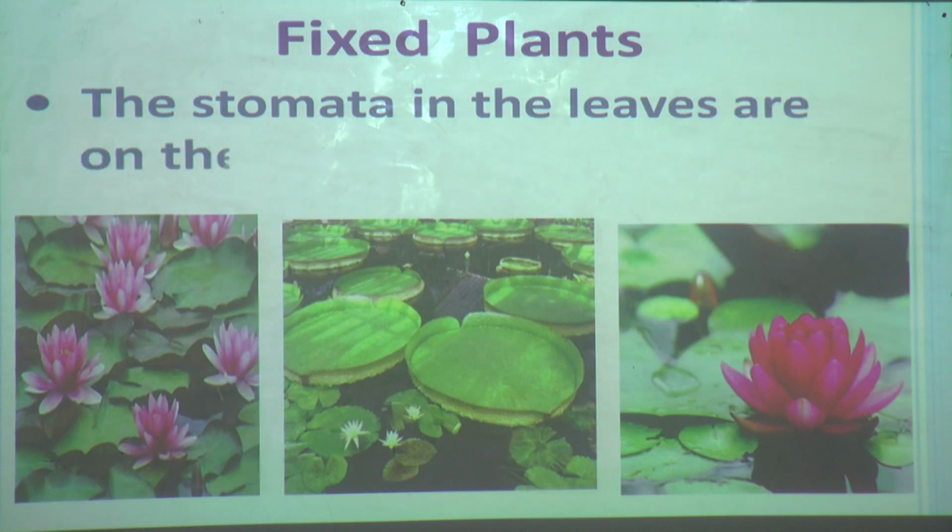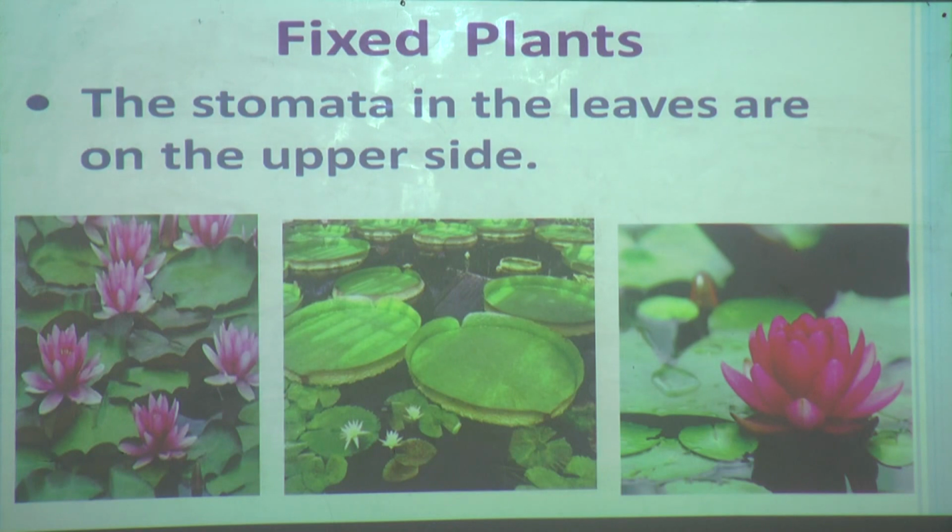See, one more amazing part we are going to see. The stomata in the leaves are on the upper side. It is surprising to you, as in grade 3 science you learned that there are tiny openings on the back side or lower side of the leaf which are called stomata.